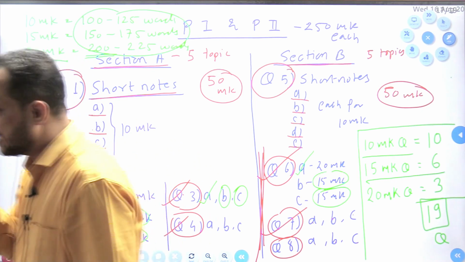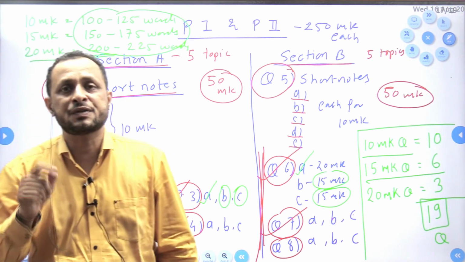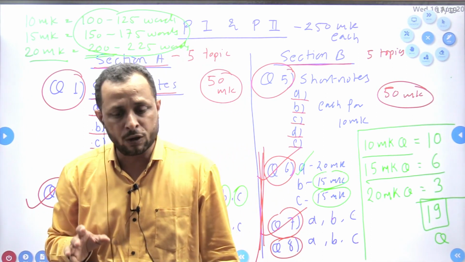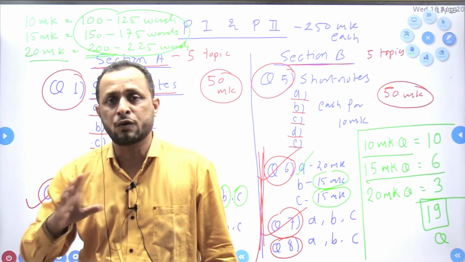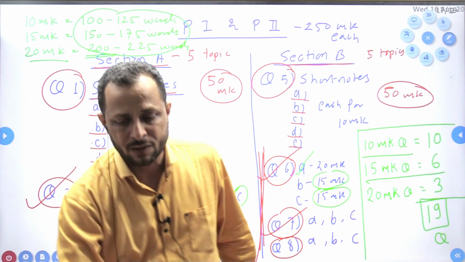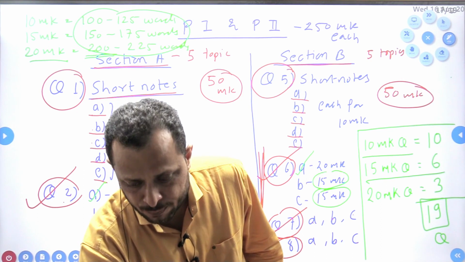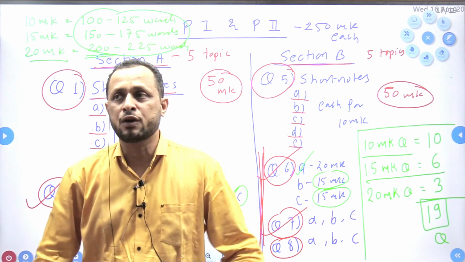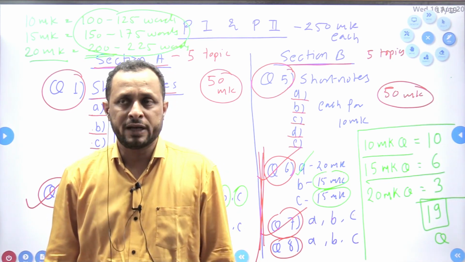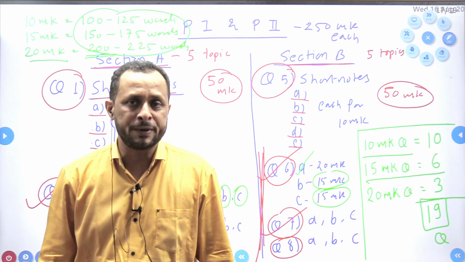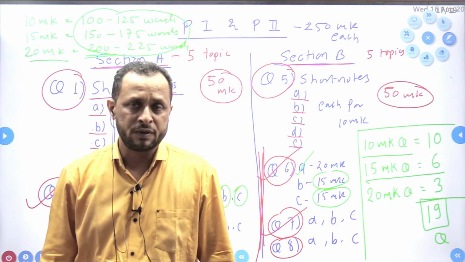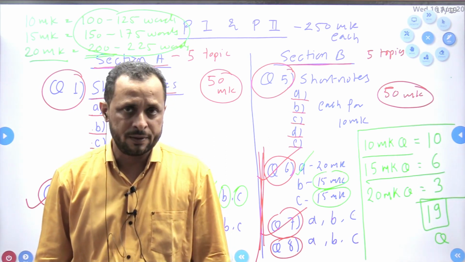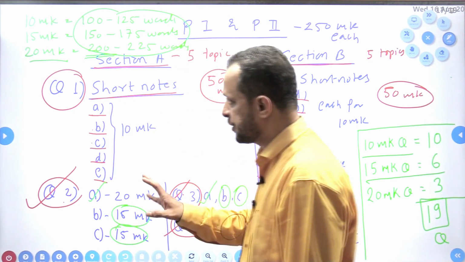Clear? The last thing, diagrams, charts and maps. These are the best tools for our geography optional with which we are able to score very good marks. So you have to develop your hold on those components. Which components? Drawing good diagrams, drawing good charts, drawing good maps. Whenever we are going to cover different topics in our lecture, I will provide you diagrams, I will draw a few charts. Those you need to practice. Clear? So this will be the condition. Okay?